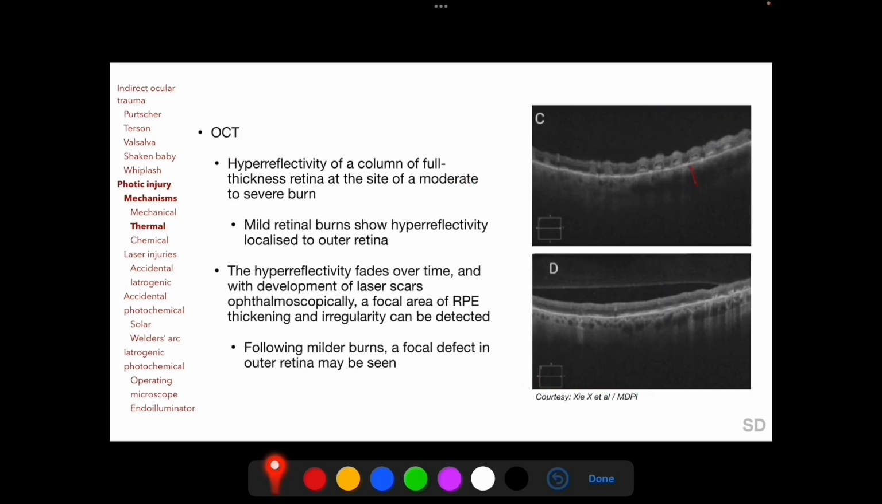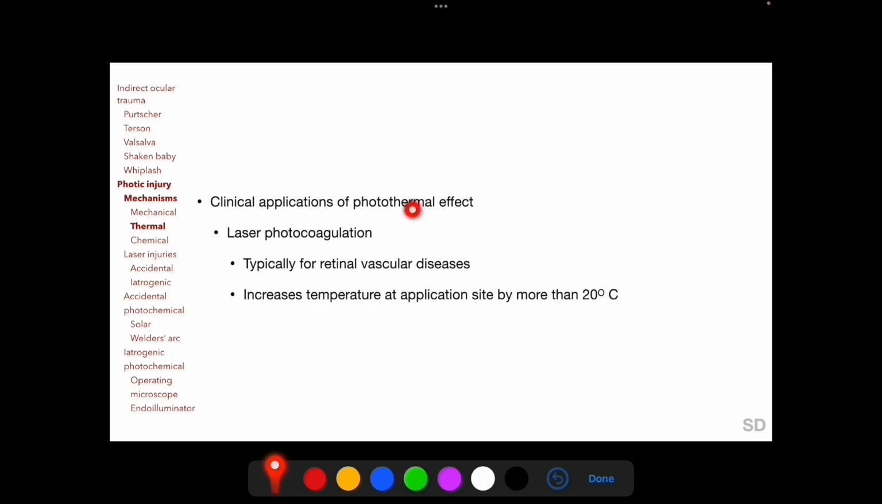At the site of a moderate to severe burn, OCT shows hyperreflectivity of a column of full-thickness retina, as seen here in this OCT image at the sites of retinal burns. But mild retinal burns may show hyperreflectivity localized only to the outer retina. The hyperreflectivity fades over time, and with development of laser scars ophthalmoscopically, focal areas of RPE thickening and irregularity can be detected on OCT at the sites of the laser burns. Photothermal effect of lasers is used therapeutically in retinal laser photocoagulation, which we will discuss in a subsequent session.